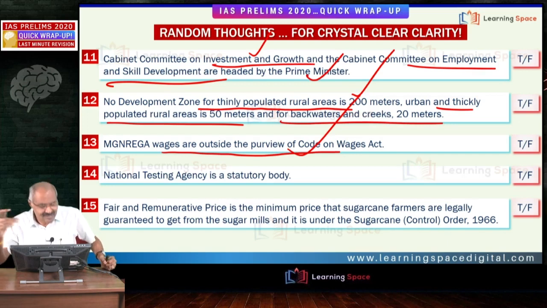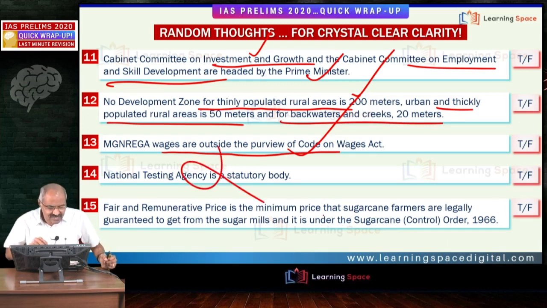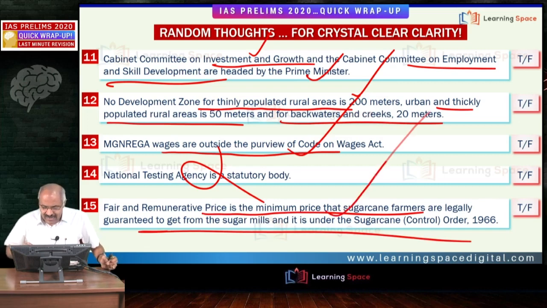Please do not forget. Then National Testing Agency is not a statutory body. There is no legislative backup as far as this National Testing Agency is concerned. Then fair and remunerative price, that is guaranteed legally as per Sugarcane Control Order 1966. Absolutely correct. States can only give higher price than this, but they cannot give lesser than this.